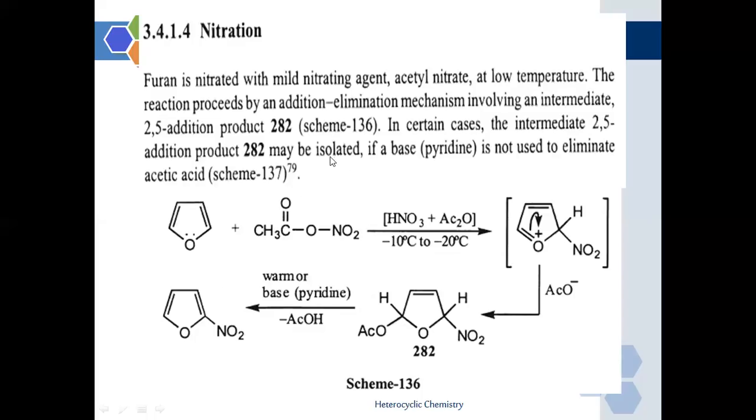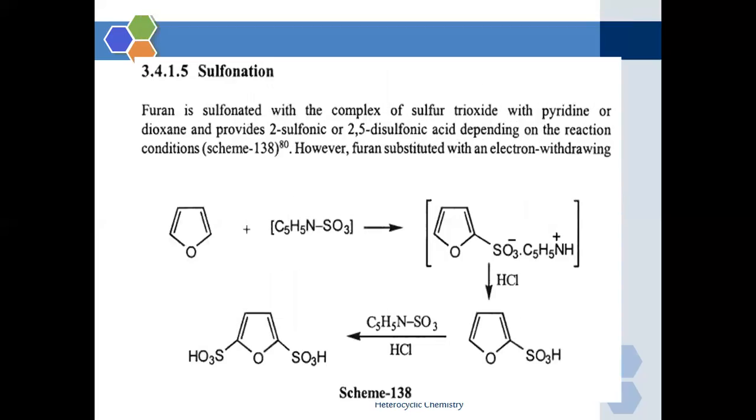Furan is nitrated with acetyl nitrate at low temperature. It will nitrate the carbon number 2 position. We know carbon number 2 and 5 positions are more reactive towards electrophilic substitution, so preferably the substitution takes place at carbon number 2. And this compound we can isolate if we remove the pyridine as a base. So this is the nitration of the furan molecule.